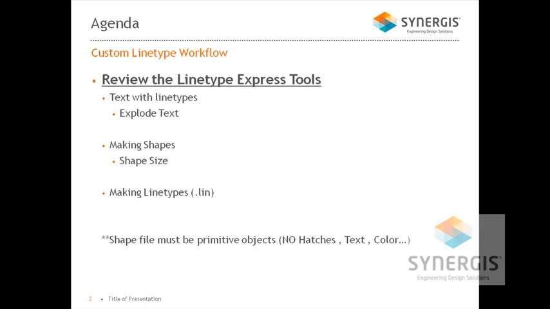By default it's 128. You may get some distortion there and may not be able to hold all the objects. You may have to change or increase that shape size. And then making the line type. I would say the most important thing about making the line type here, you have to know your start and end and your spacing before you actually run the tool. It's going to ask you for the starting point, the ending point, and then select your objects. And again, just to mention, no hatches, no text, and no properties. You can't have special colors in there.